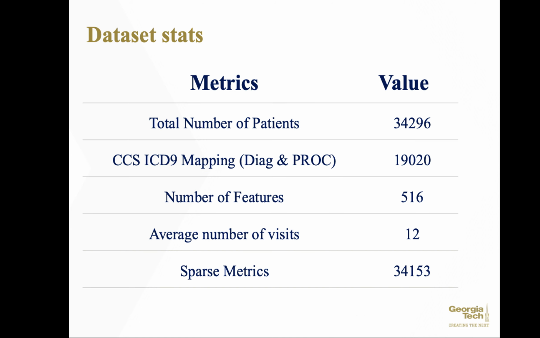Here is a summary of the statistics of the data set. We have around 34,296 patients in total after the filtering. In total we have around 19,000 CCS code to ICD-9 mappings, and we have 516 features in total. The average visits per patient is around 12. And finally, the most important, the sparse matrix, we have around 34,153 records.